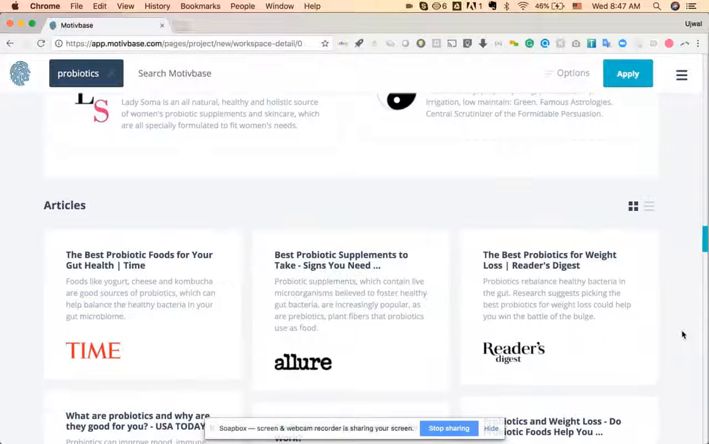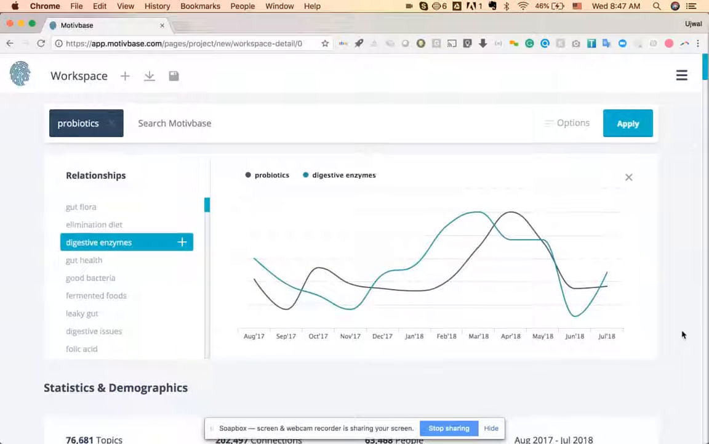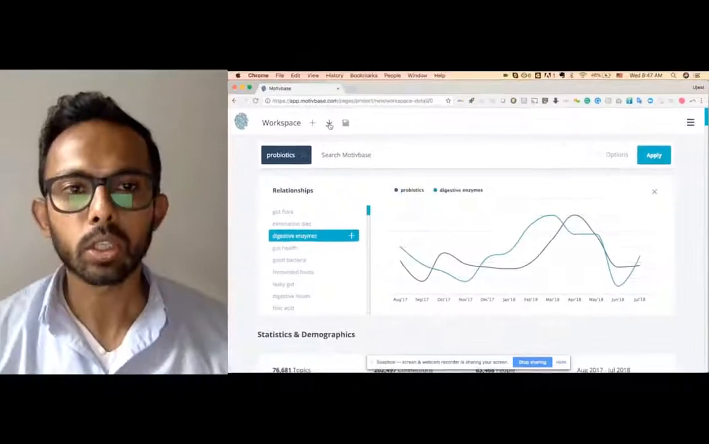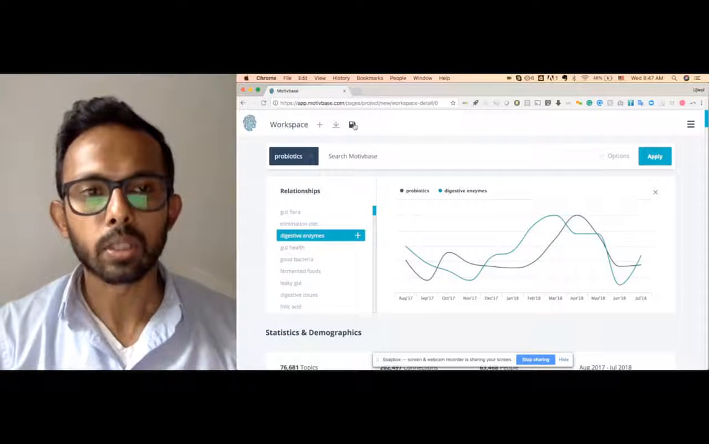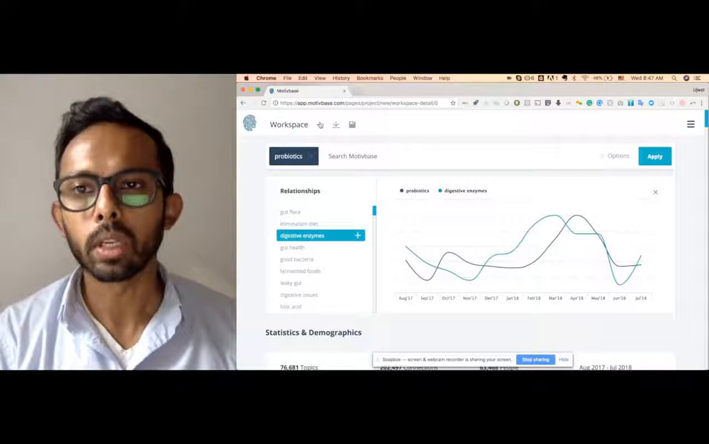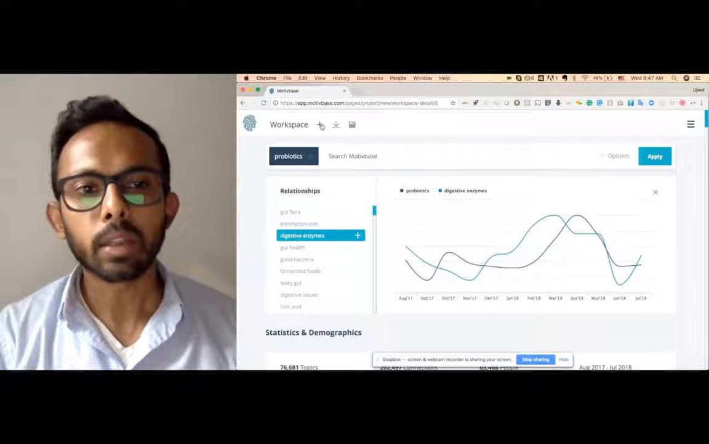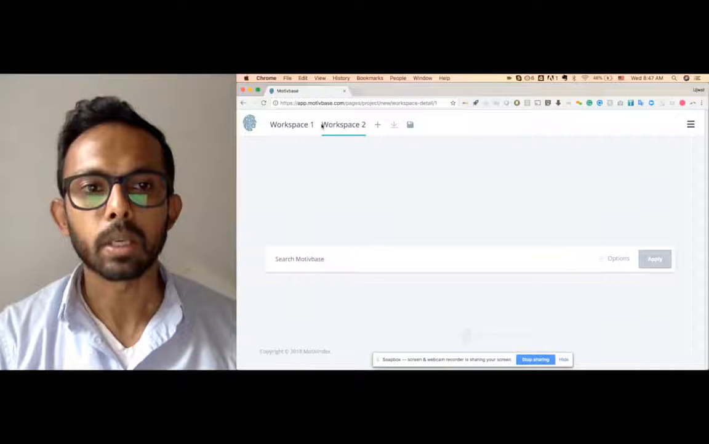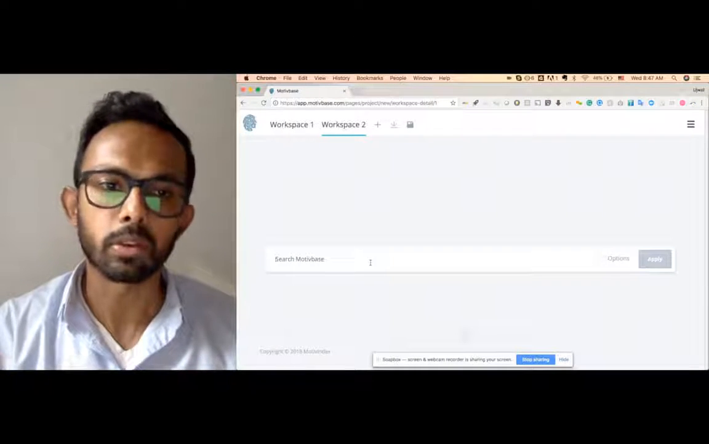That I think gives us sort of a basic lay of the land. Two other features I'll mention is there's a download button here that allows you to download a PowerPoint presentation. There's a save button that allows you to save the workspace. And then there's this plus sign. And I'll get into that a little bit more in another video. But if you click that, you can actually add another workspace and run another search and compare searches and so on.